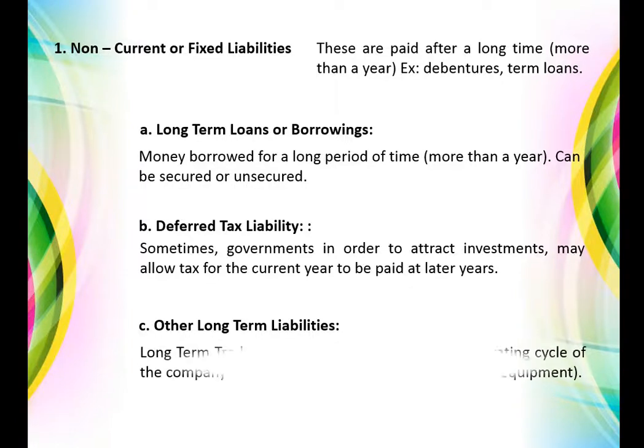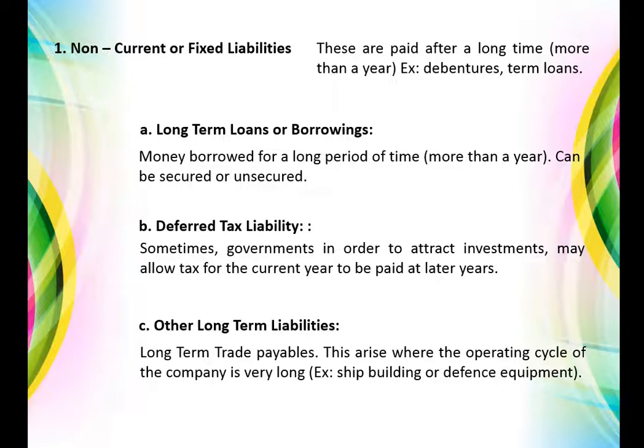The third classification is what we call other long-term liabilities, and one example could be long-term trade payables. Now this term trade payable is usually associated with short-term liabilities, but in some special circumstances these trade payables can also be applied to long-term liabilities. Let us see how with the help of an example. Suppose there is a shipbuilding industry. Now we all know that in order to make a ship, it may take around 2 years, 3 years, or in some cases even more.